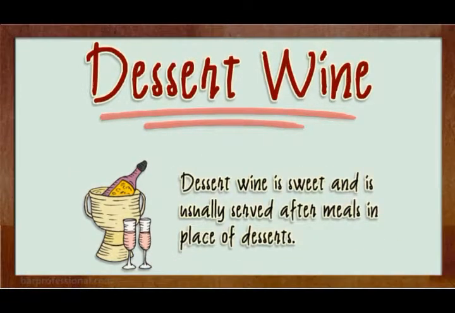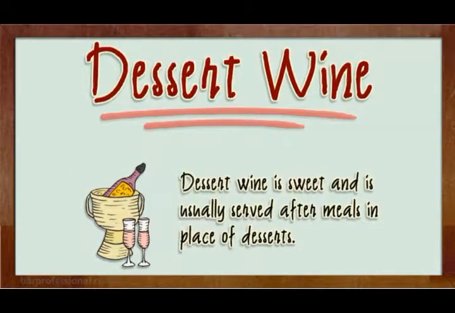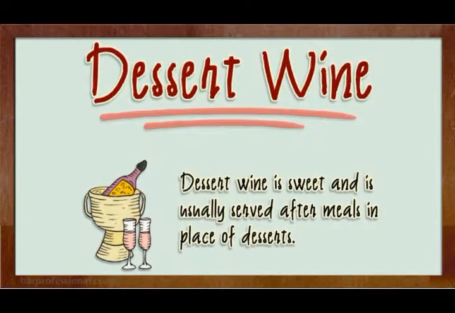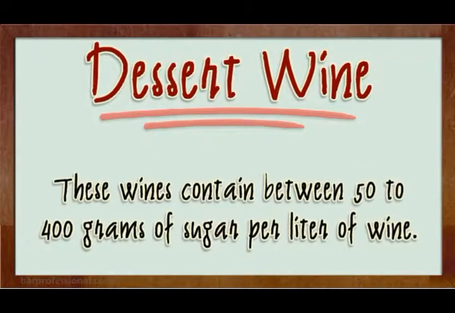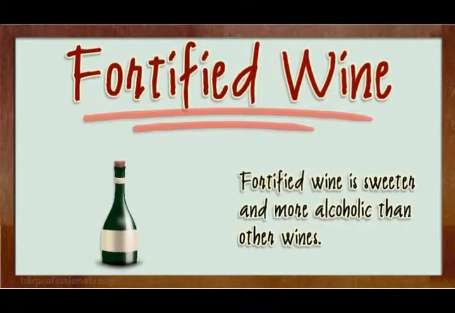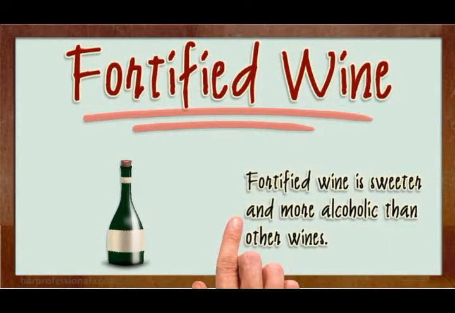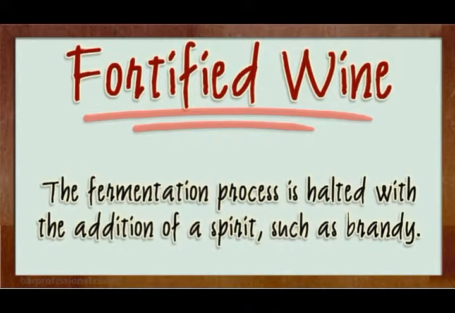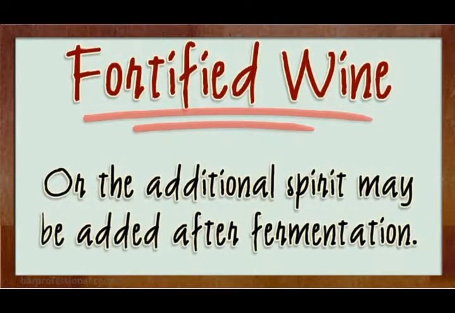Dessert wine. Dessert wine is sweet and is usually served after meals in place of desserts. These wines contain between 50 and 400 grams of sugar per liter of wine. Fortified wine. Fortified wine is sweeter and more alcoholic than other wines. The fermentation process is halted with the addition of a spirit such as brandy, or the additional spirit may be added after fermentation.